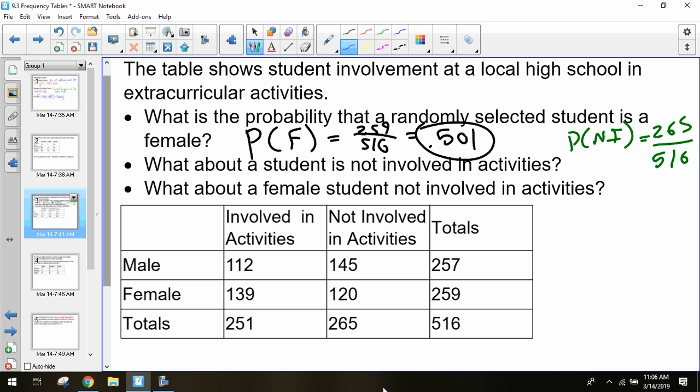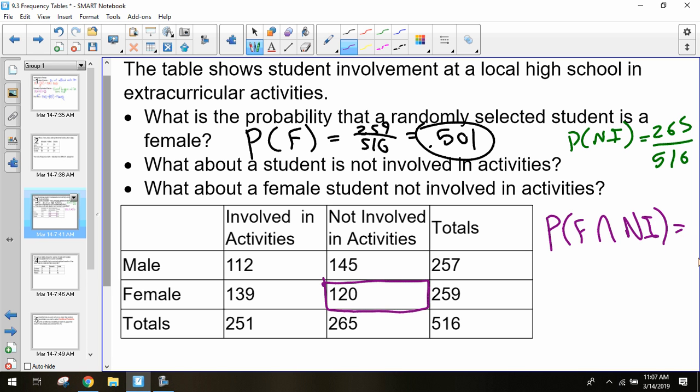Is this going over everyone? It would still be over everyone. Over 516. So our students that are female and are not involved in activities is going to be this box right here. Those are all the females that are not involved in activities. 120. This is the probability of female and not involved.